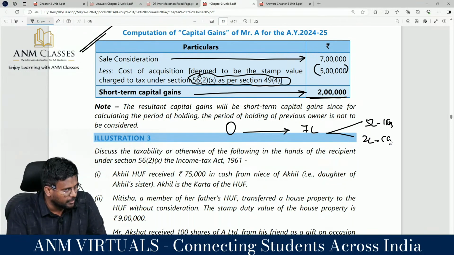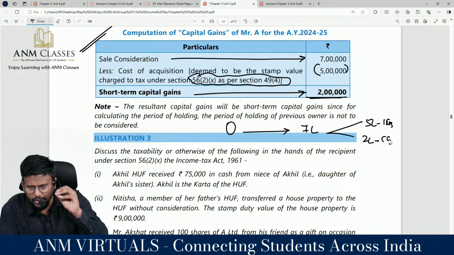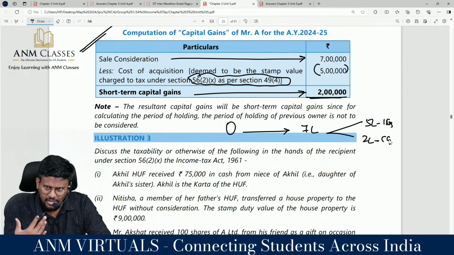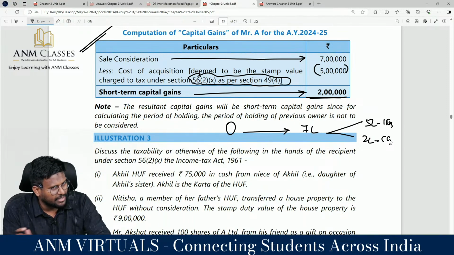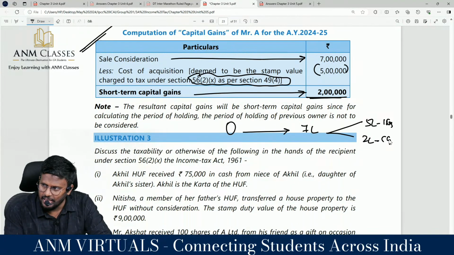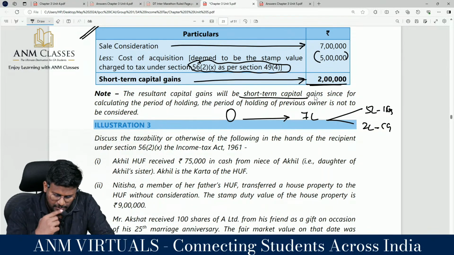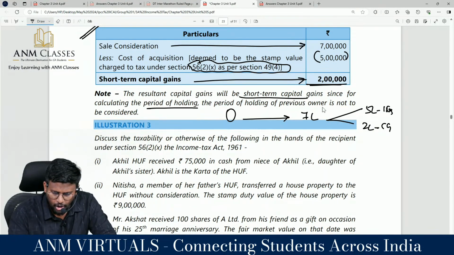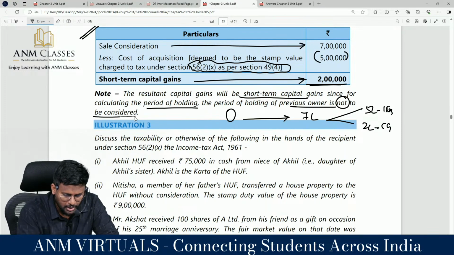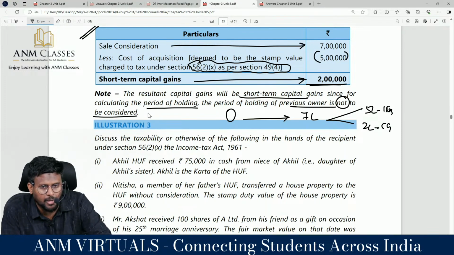That's it. Are you really with me? Yes, sir. First tax it under income from other sources. Because when you receive, you tax it under income from other sources, and when you sell, take the same cost of acquisition and tax the excess as capital gain. The resultant capital gain will be what? Since for calculating the period of holding, the period of holding of the previous owner is not to be considered, because section 49 will not be applicable.